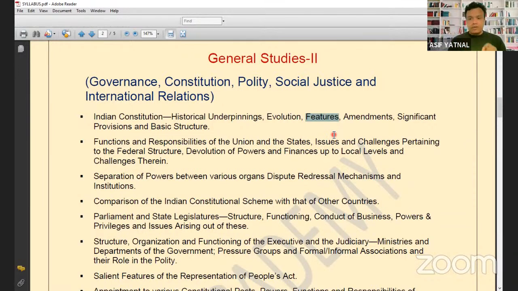Like while you are making notes, what we will do, you will take 1 page, you will write the highlights, features of Indian Constitution. This will be your headline. On the upper side, there will be the headline, features of Indian Constitution. So you will write what is the first feature. Indian Constitution is one of the lengthier constitutions in the world. You will write just lengthy constitution.